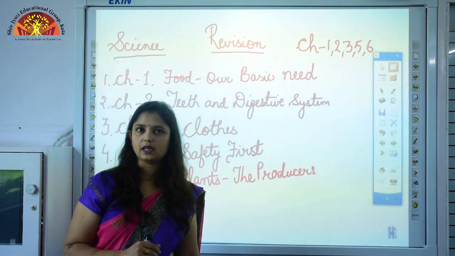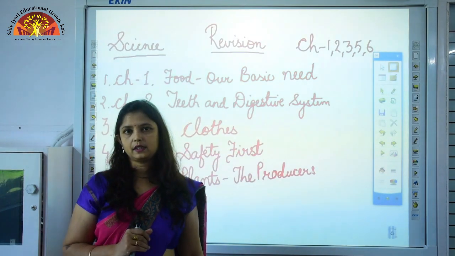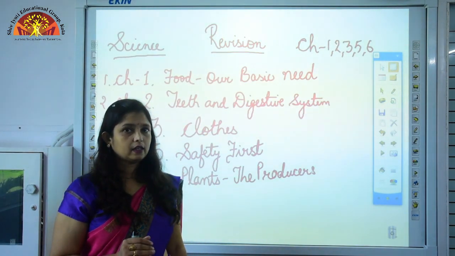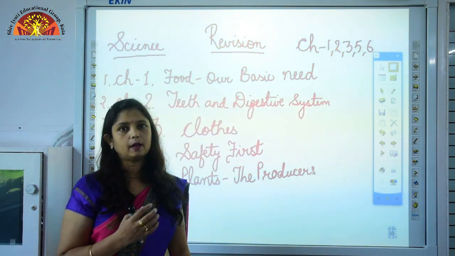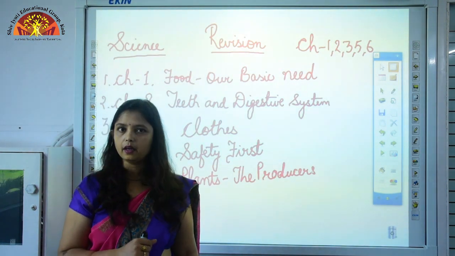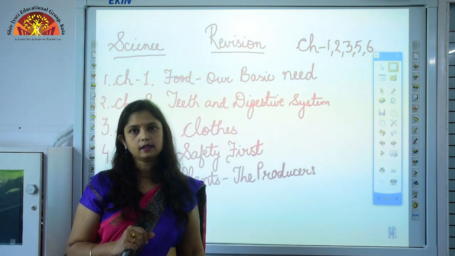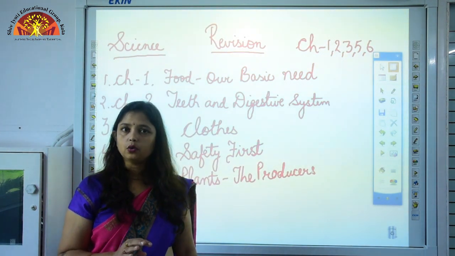Then besides carbon dioxide, water and minerals, they need sunlight, and this sunlight is absorbed by a green colored substance called chlorophyll which is present in leaves. So chlorophyll is a green colored substance which gives green color to the leaves and it helps in absorbing sunlight which is required for the process of photosynthesis. So students, this is about the food preparation.